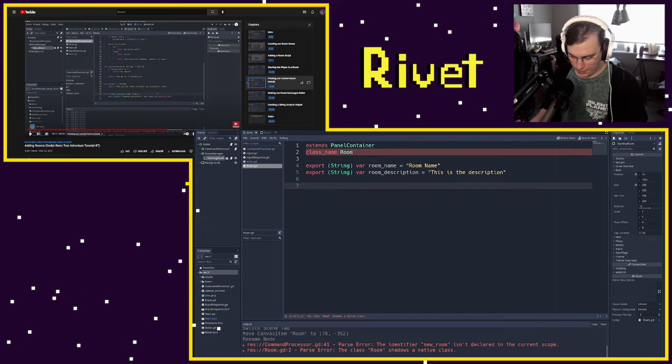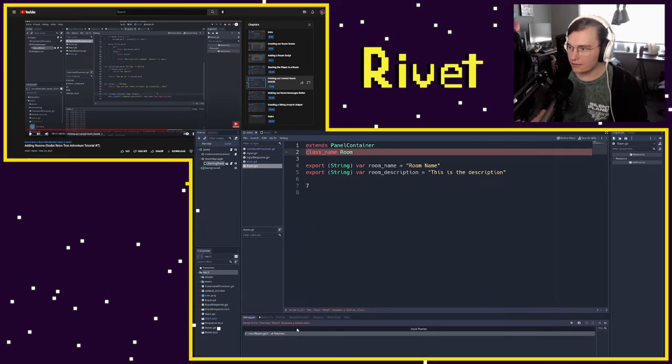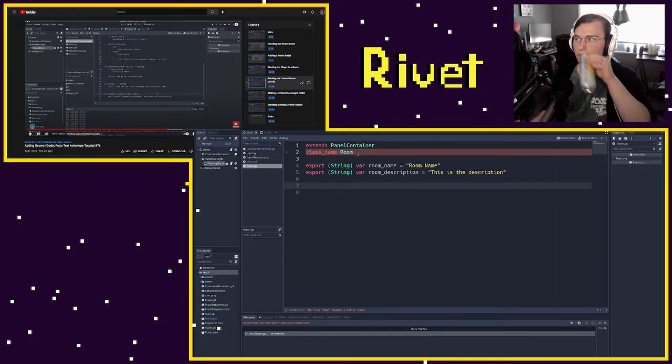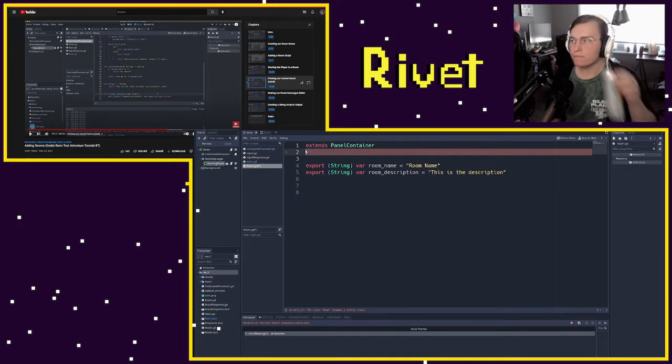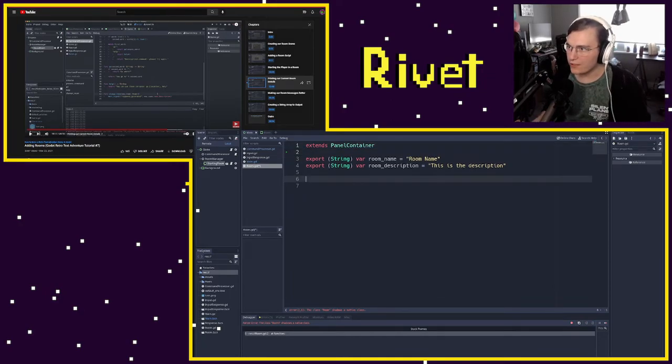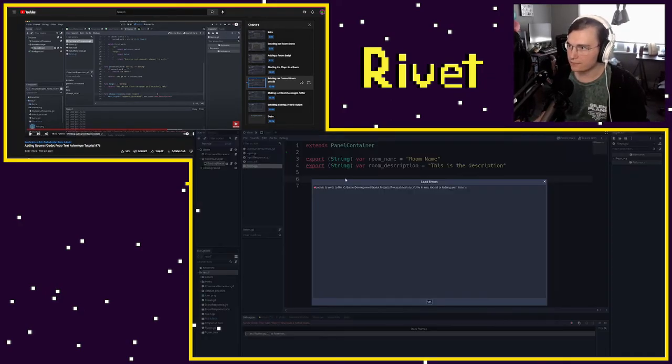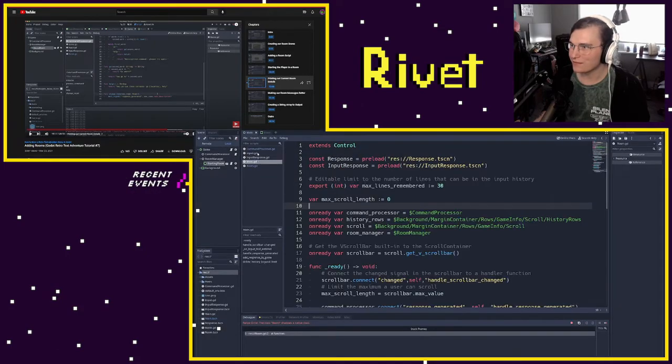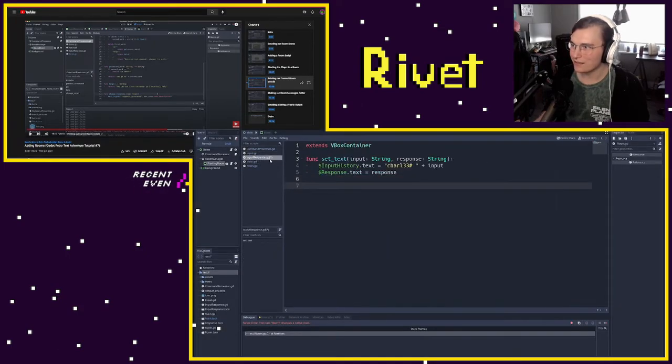Weird. I'm not sure. I wonder if it'll crash if I... Yeah, it's going to... Classroom shadows a native class. What if I just take that out? Like... File in use, locked or lacking permissions. That's odd. I don't like that.